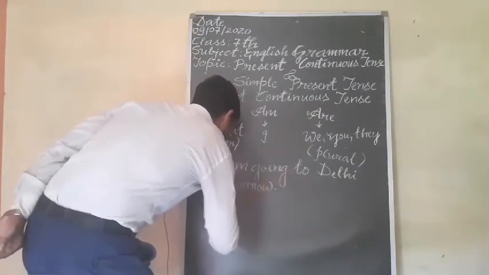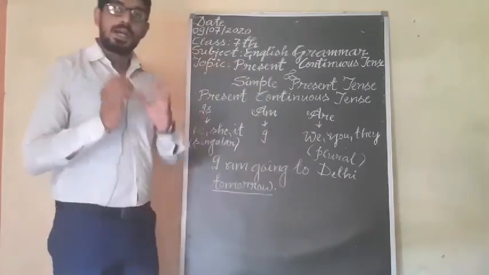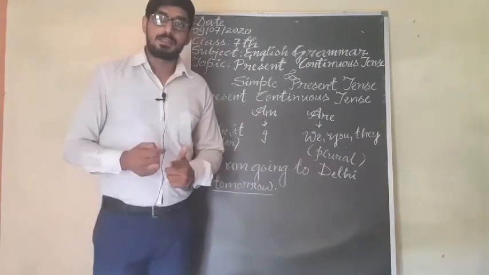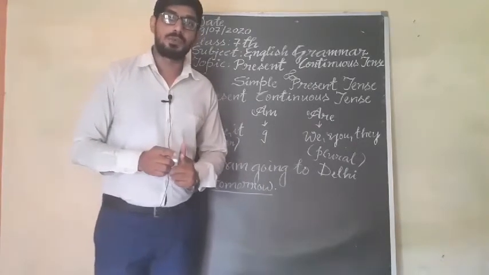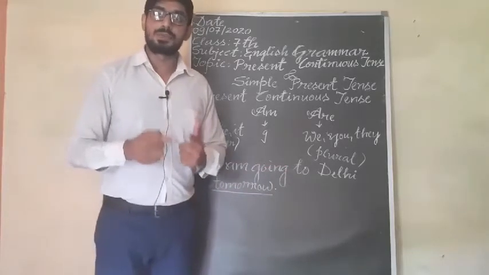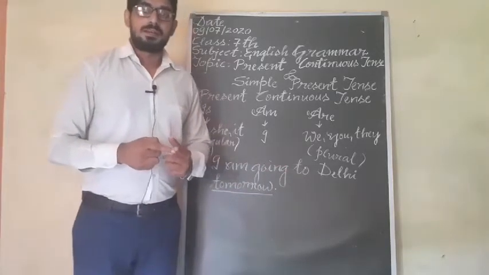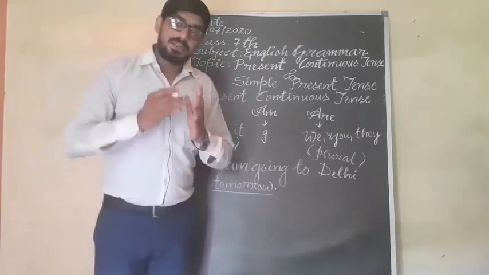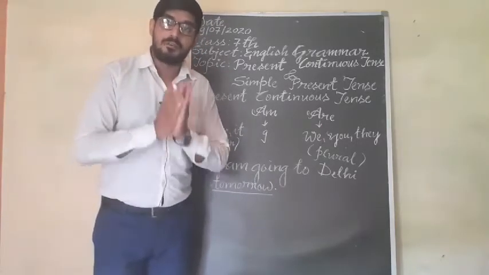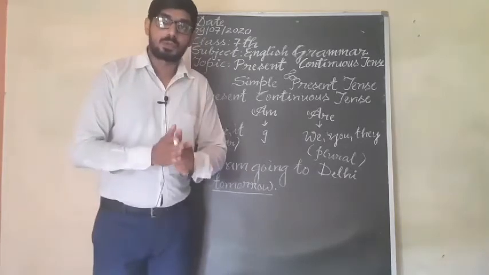So by including the word tomorrow, we are indicating the future action. I am going to Delhi tomorrow. Understand? Whatever we have decided to do in the future, for that purpose we will use present continuous tense.